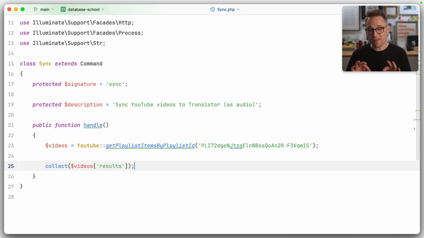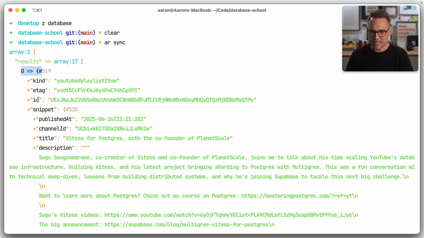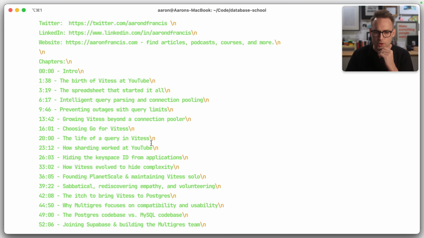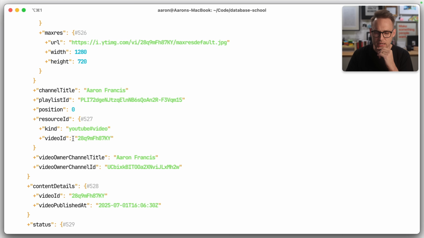Now what I'm after is I'm actually after the video's unique ID. Every YouTube video gets a unique ID. That's how we're going to dedupe this stuff. So if we look at, I don't think that is right. That's not the right ID. That's like a playlist item ID. What I want is somewhere resource ID, video ID. That seems right to me.